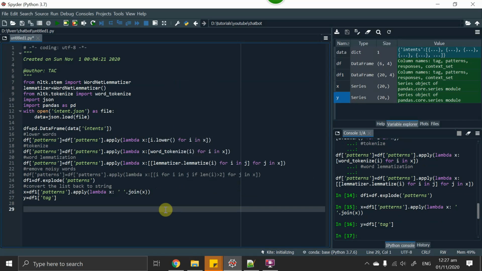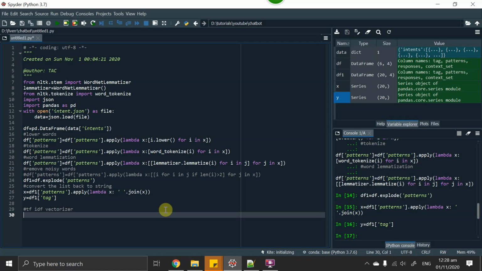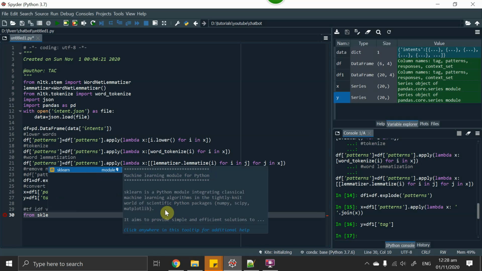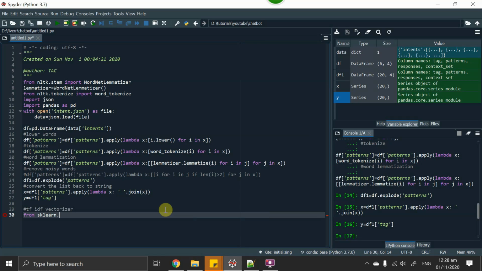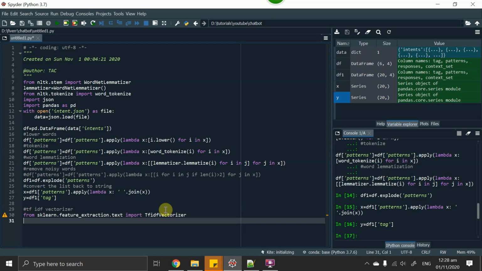Now we will use the TF-IDF vectorizer to convert them into vectors. This will convert our text from strings to numeric, integers or floats. We will use scikit-learn dot feature_extraction dot text import TfidfVectorizer.